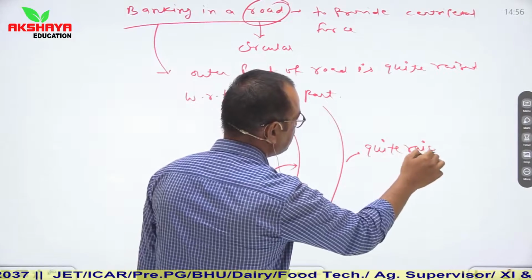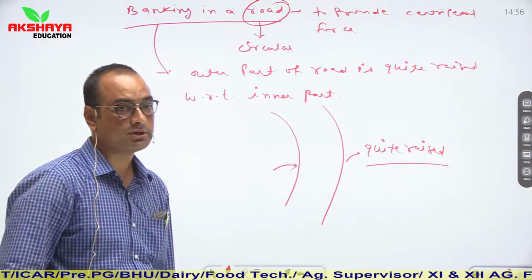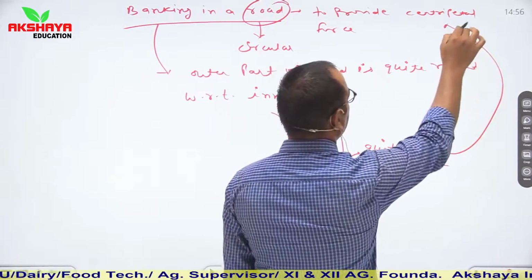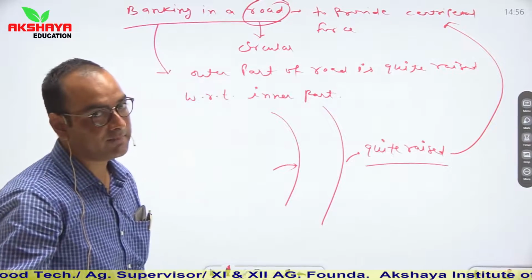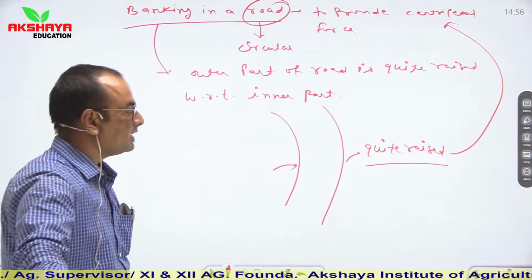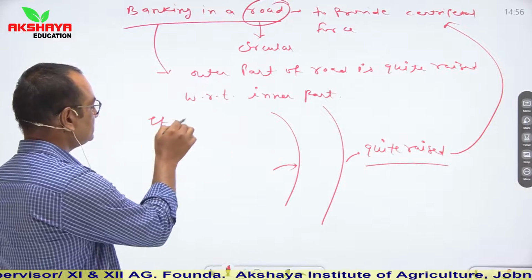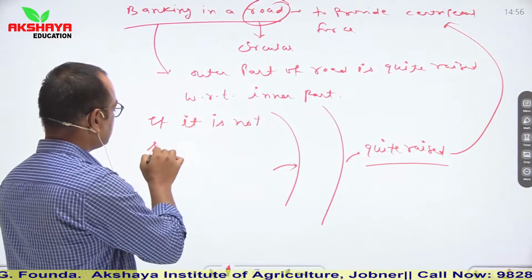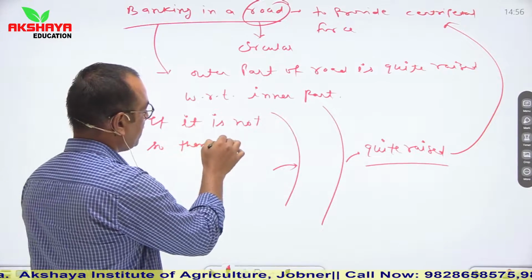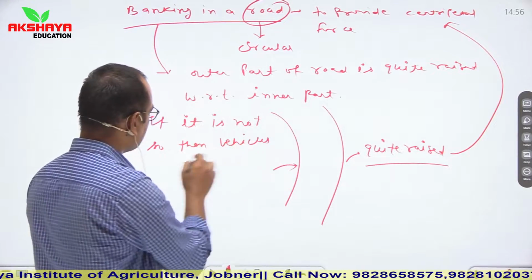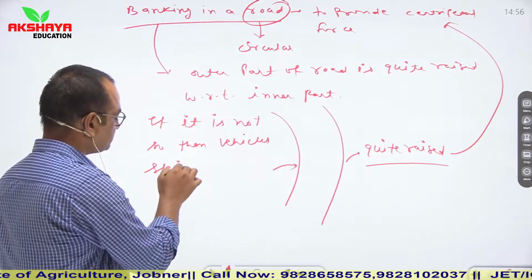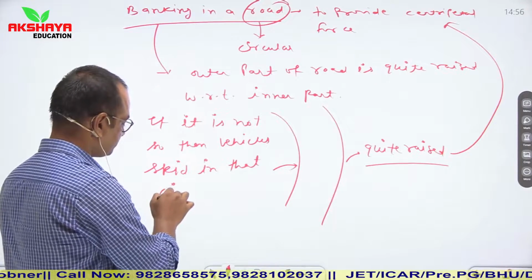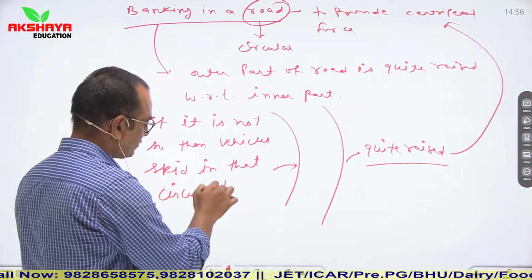So this raisement in the outer region of the road is to provide centripetal force, so that the vehicle does not skid on that road. If it is not so, then vehicles skid in that circular turn.